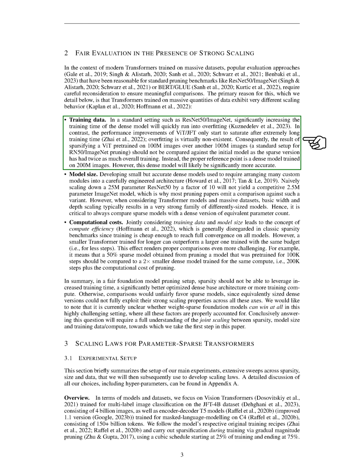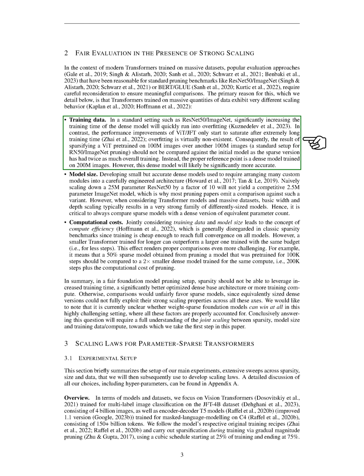Let's break this down. 1. Training data. In a typical setting like ResNet 50, ImageNet, if you increase the training time of the dense model significantly, you'll quickly run into overfitting. However, with ViT/JFT, performance improvements only start to plateau after a very long training time, and overfitting is almost non-existent.